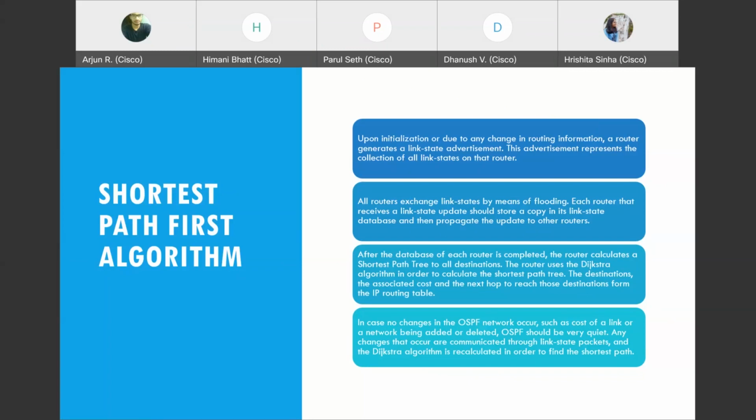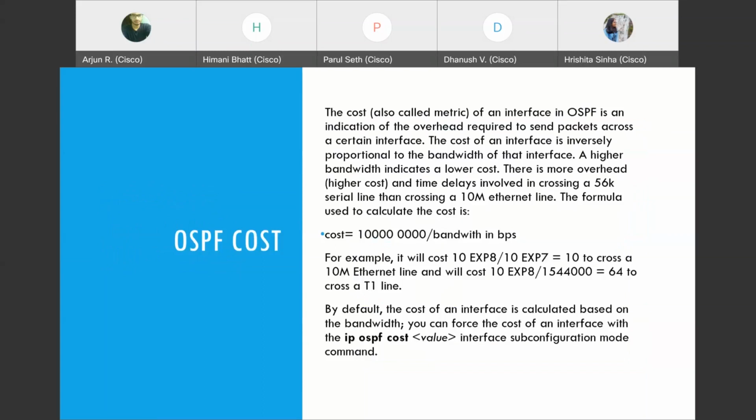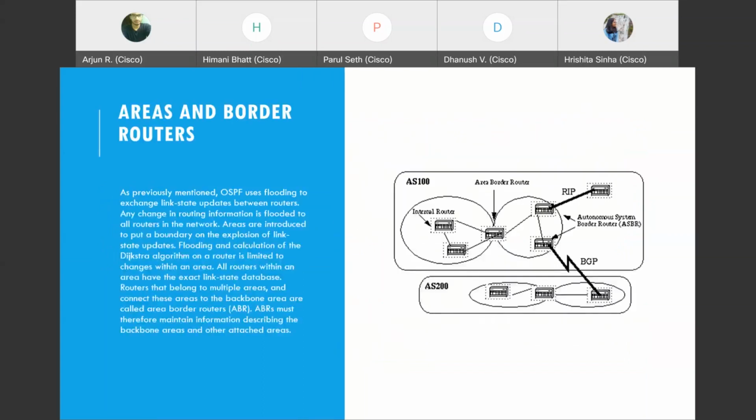Since the information should be propagated all along the network, obviously there will be flooding. All link states are exchanged by means of flooding. Every router that receives a copy of a link state update should forward it to the other routers as well. After the database exchange is completed, it will go to the full state. I'll explain the different states in OSPF later. As you know, it calculates the shortest path using Dijkstra's algorithm. This is cost calculation, which is not really required right now.